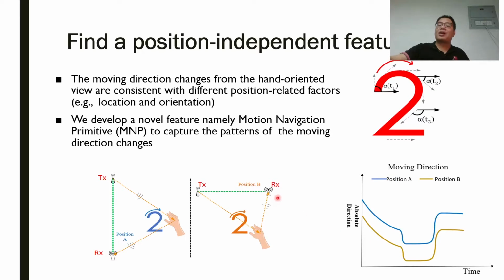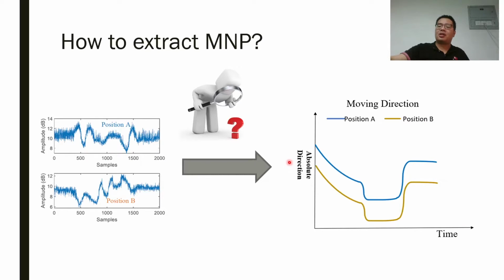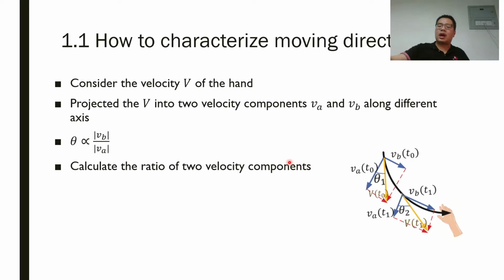Therefore, we develop a novel feature named Motion Navigation Primitive (MNP) to capture the changing patterns for gesture regulation. The problem is how to extract the consistent MNP from a raw signal. To answer this question, we first think about how to characterize the moving direction of the hand.